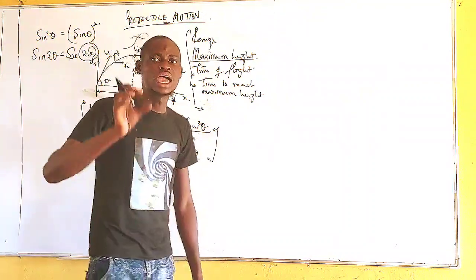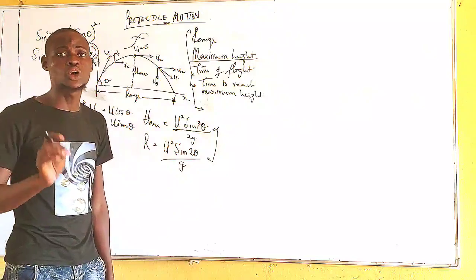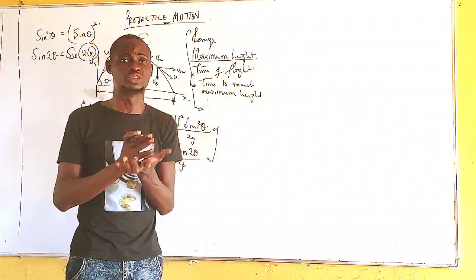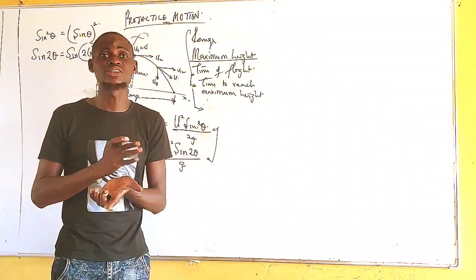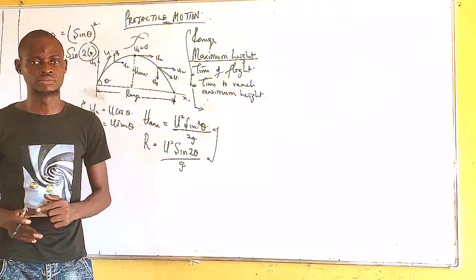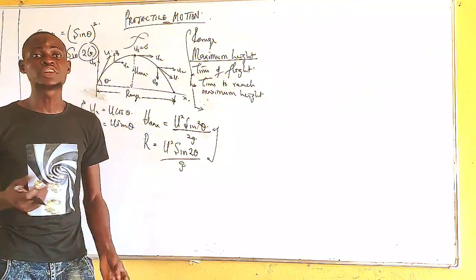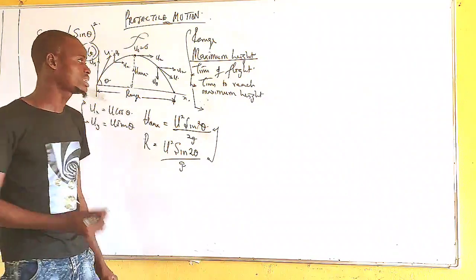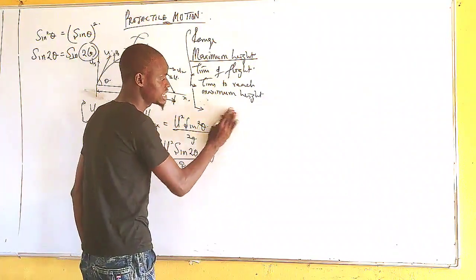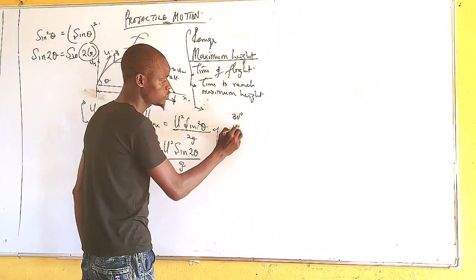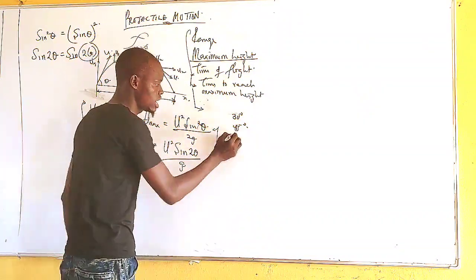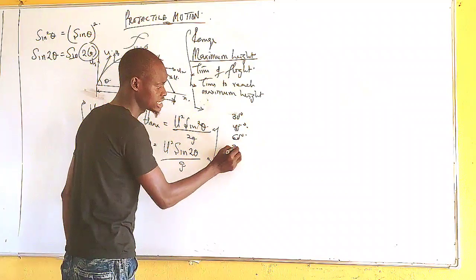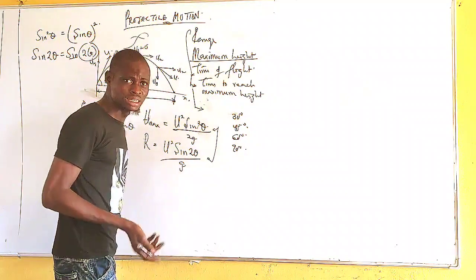And take note, any angle that they are going to give you will not be an angle that you cannot solve easily with your brain. The angles that will be given to you in JAMB are only special angles. And what are the special angles? 30 degrees, 45 degrees, 60 degrees, 90 degrees.